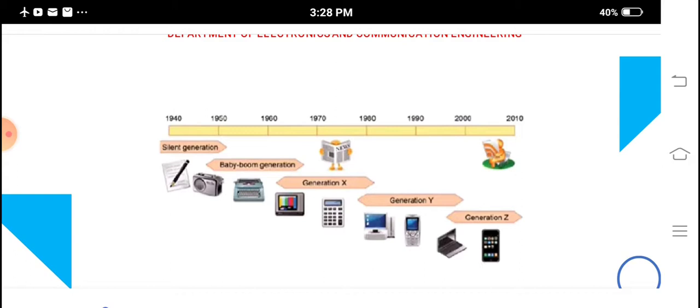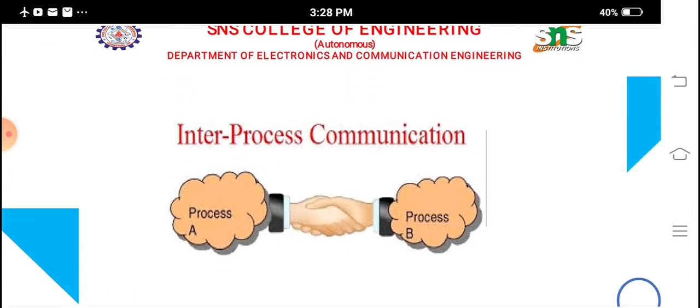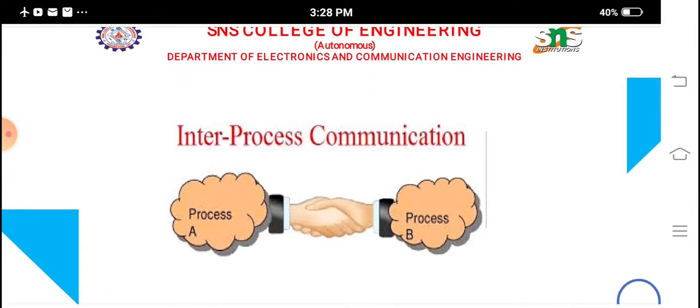Then what is shared memory in GPU? Before entering into the GPU concept, we should first know what interprocessor communication is. Already we have discussed what shared memory is. Shared memory is the fastest interprocessor communication mechanism. The operating system maps a memory segment in the address space of several processes so that several processes can read and write in that memory segment without calling an operating system function.